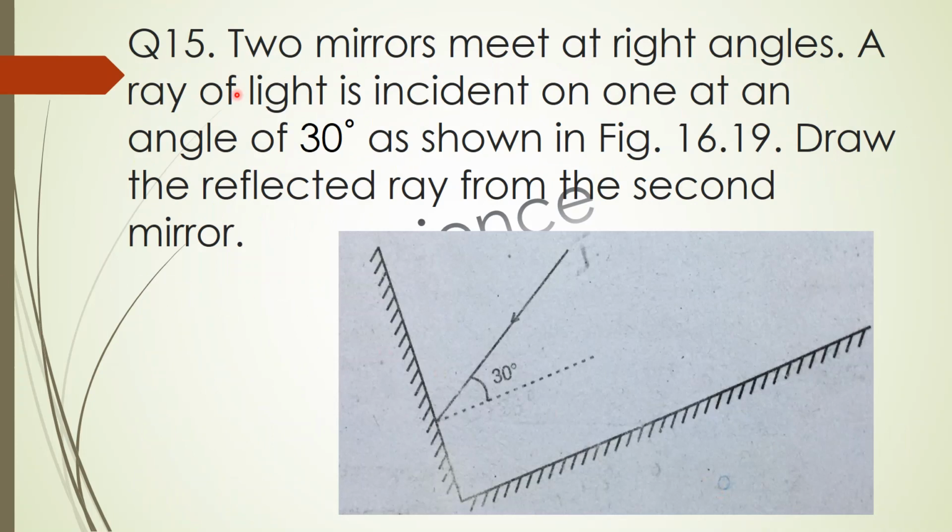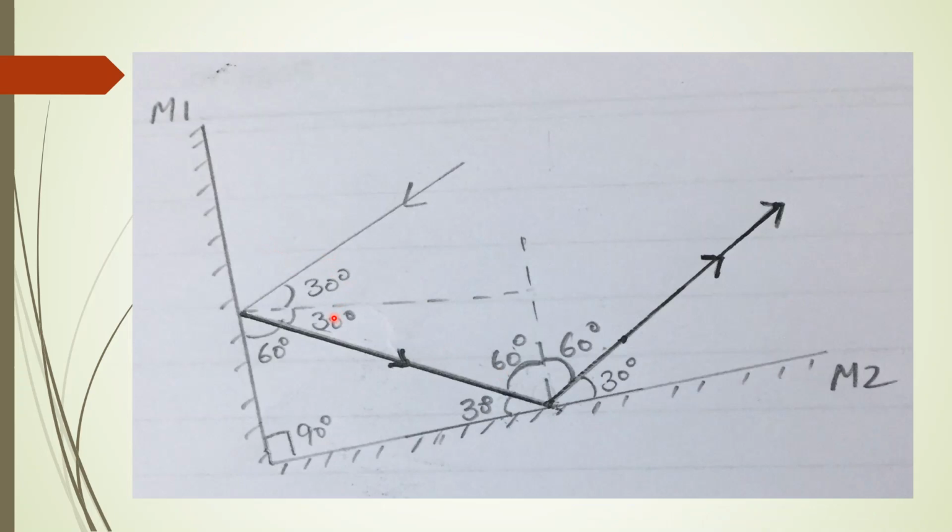Question number 15: Two mirrors meet at right angles. A ray of light is incident on one at an angle of 30 degrees as shown in figure 16.19. Draw the reflected ray from the second mirror. So you can see this angle is 30 degrees. In this diagram, when the incident ray is at 30 degrees, the reflected ray will be 30 as well. This is the incident ray, this is the normal, and this is the reflected ray.